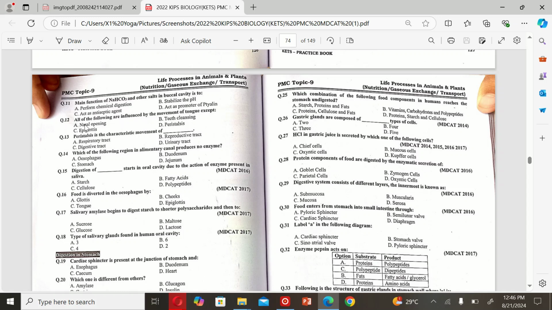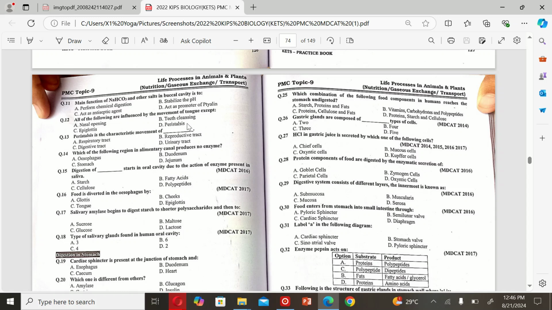Stabilize the pH. The next MCQ is: all of the following are influenced by the movement of tongue except A. Nasal opening. B. Teeth cleansing. C. Epiglottis. And D. Peristalsis. So the correct option is B.